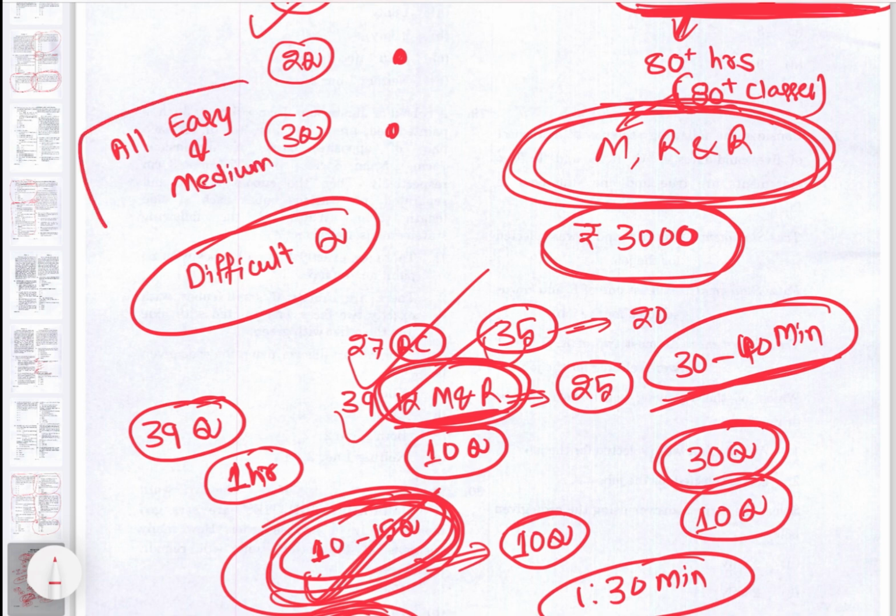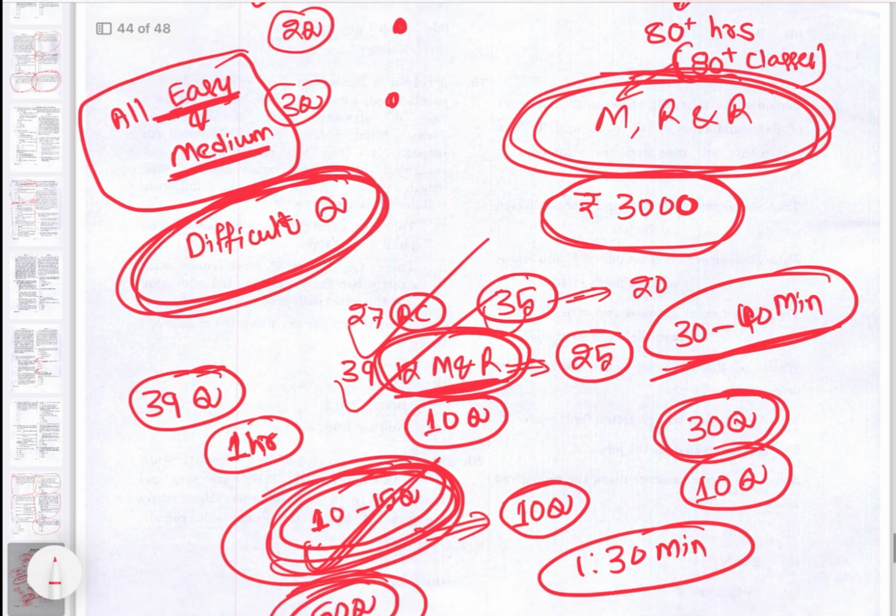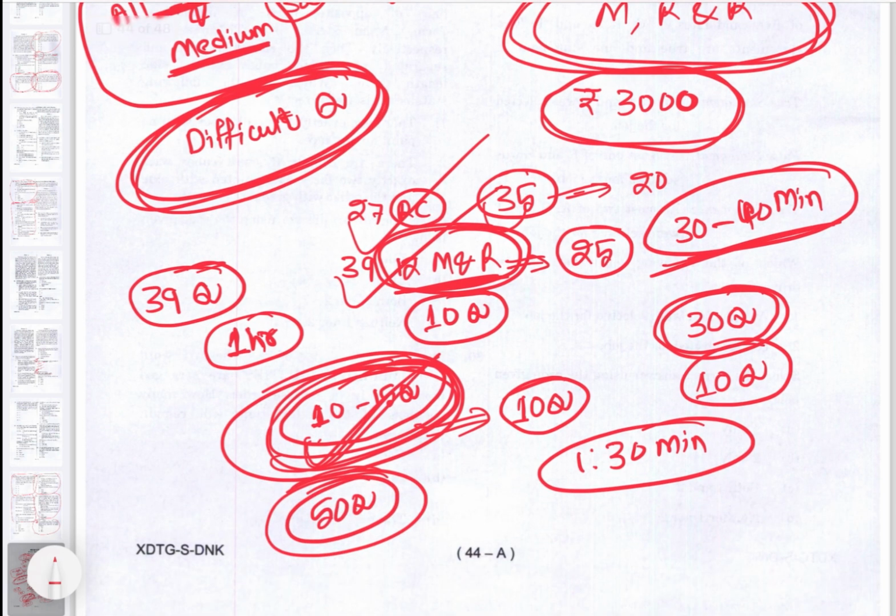ठीक है, because भाई CSAT तब रुकता है जब you are not able to solve easy questions और you are not able to solve medium questions. और difficult questions है वो बाद में करो, अगर नहीं भी किया तो कोई दिक्कत नहीं है. अगर easy questions नहीं कर पाया, easy questions में गलत किया, उधर दिक्कत आती है. So that's the idea and this is the right way of going through the things.